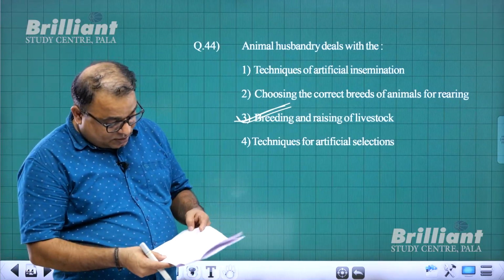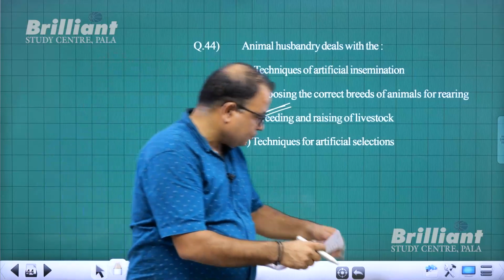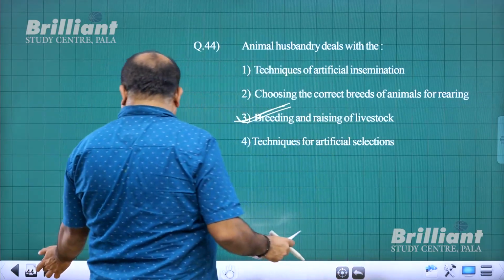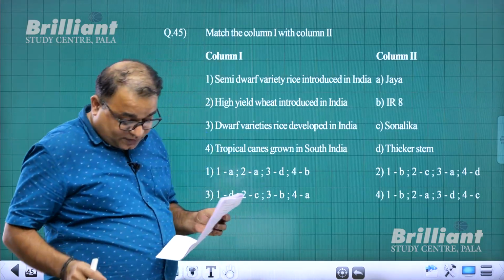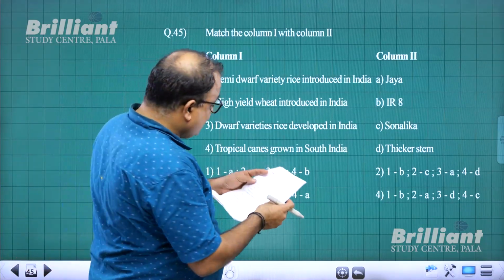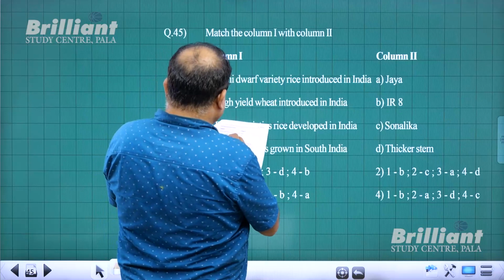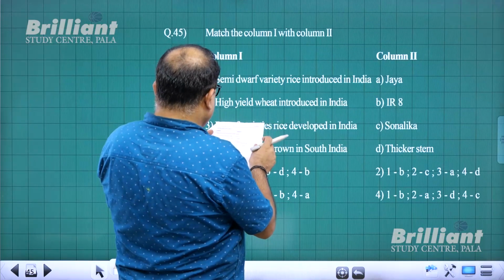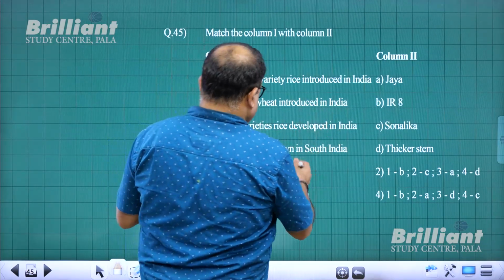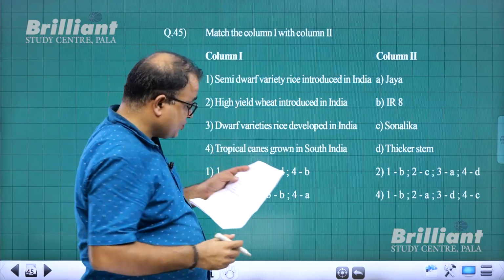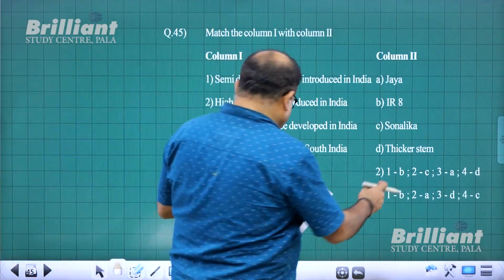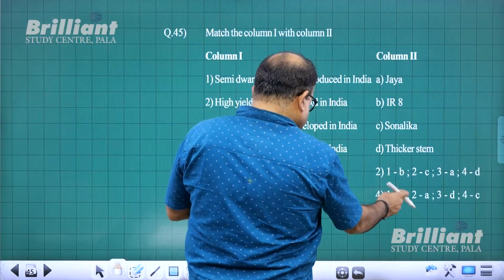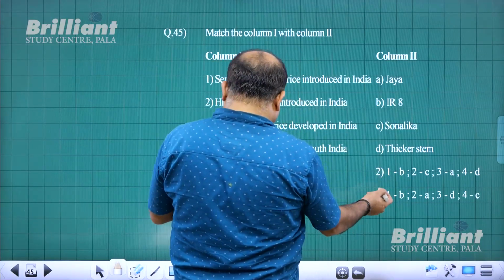With that I come to question number 45. Semi-dwarf variety of rice introduced to India: IR8. So one is B. If one is B, so this has to be the answer.